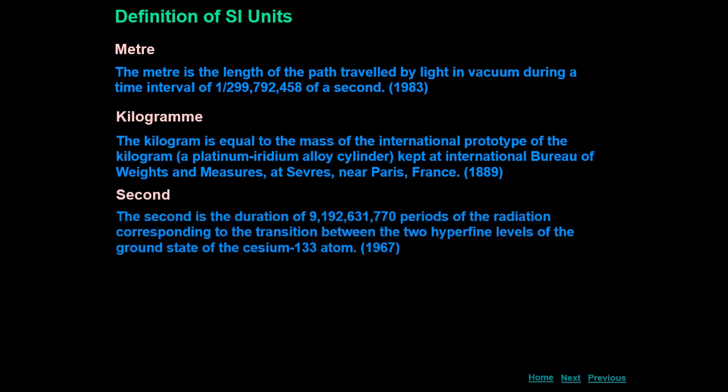The second is the duration of 9,192,631,770 periods of radiation corresponding to the transition between the two hyperfine levels of the ground state of the cesium-133 atom, 1962.